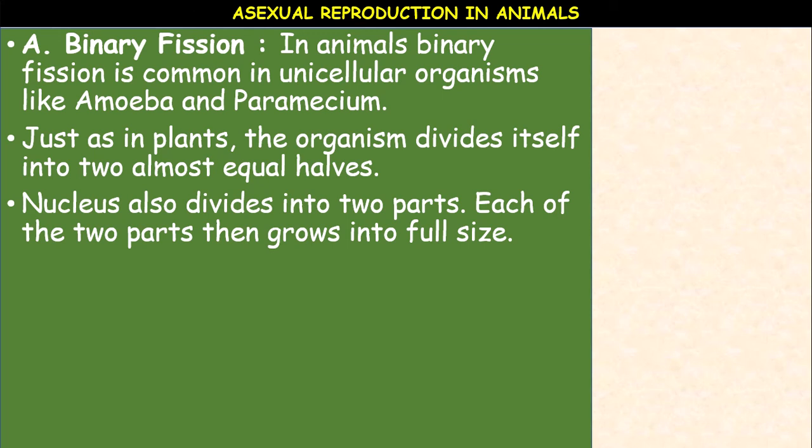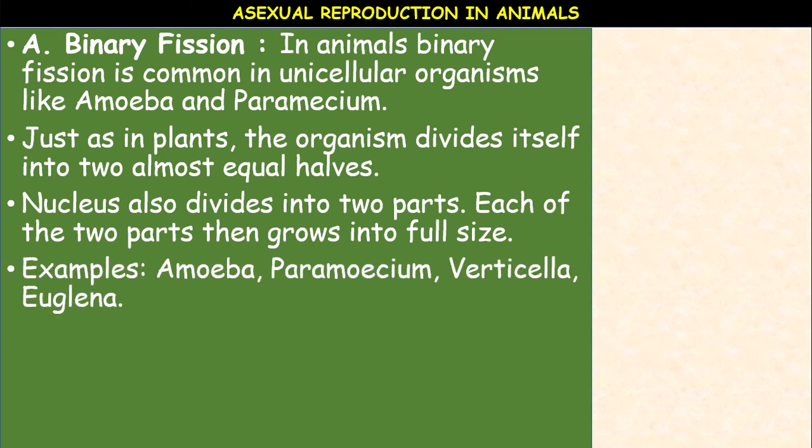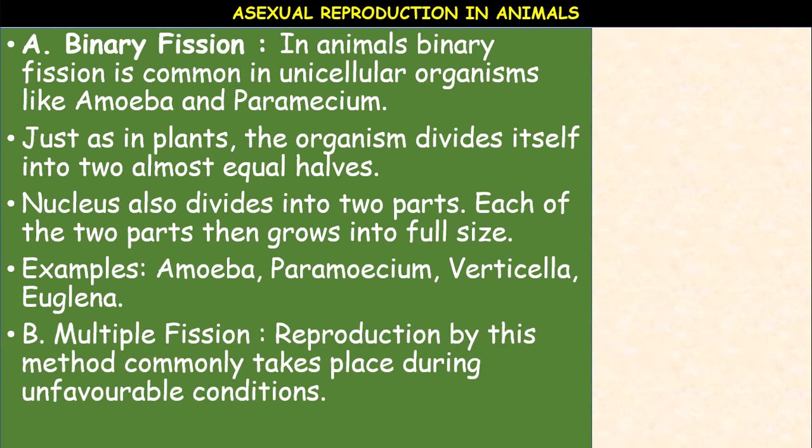Examples are bacteria, protozoans, and even planarians, which also undergo this type of method. Protozoan means amoeba, paramecium. So the nucleus also divides into two parts. Each of the two parts then grows into full size. Example, amoeba, paramecium, vorticella, euglena. Okay, these are all protozoans, unicellular organisms.